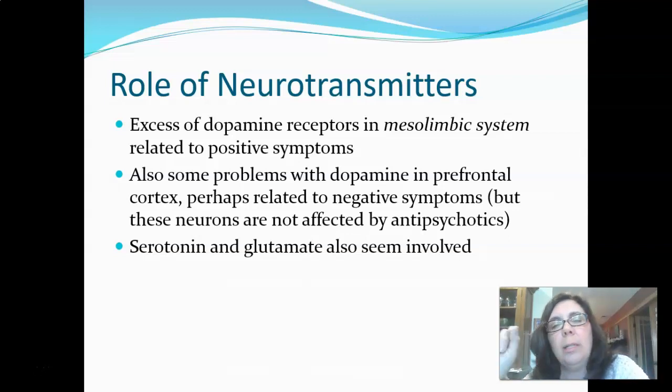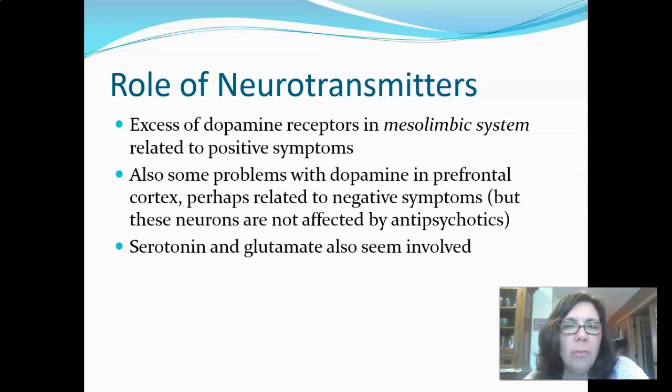Now, this is an important distinction because we used to think it was too much dopamine that caused schizophrenia. But in fact, it's not. People with schizophrenia have average levels of dopamine, but they have neurons that have too many receptors. In other words, if you remember talking about sensitivity, they have neurons that have a high degree of sensitivity to dopamine. It doesn't take much dopamine to make those dopaminergic neurons in the mesolimbic system in people with schizophrenia fire.